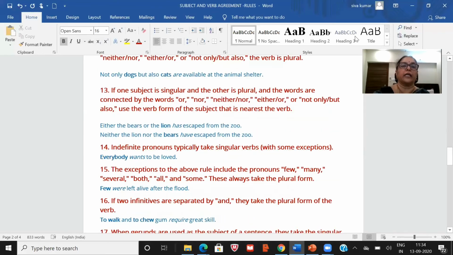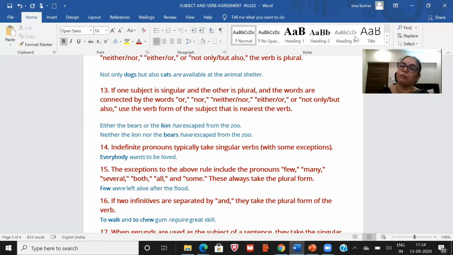Now look at the 13th rule. If one subject is singular and the other is plural and the words are connected by the words or, nor, neither nor, either or, not only but also, use the verb form of the subject that is nearest to the verb. Now look at the example. Either of the bears or the lion has escaped.